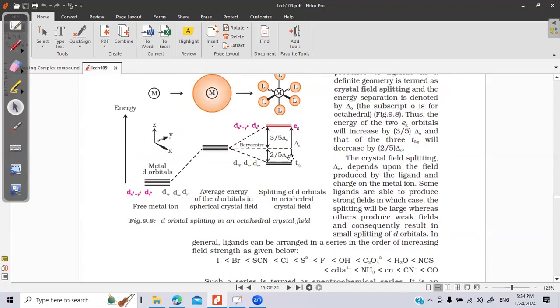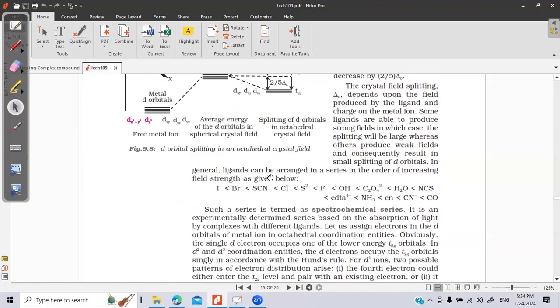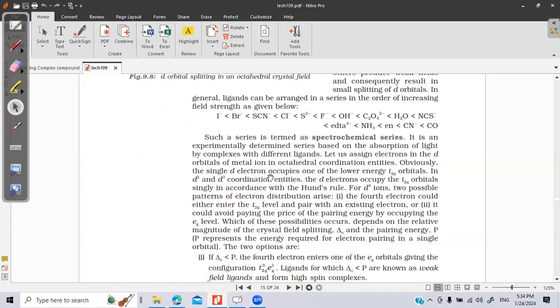The same diagram we have to draw in the exam to show the splitting of d orbitals. This splitting of d orbitals into t2g and eg sets is responsible for d to d transition. This is how the electron moves from one set of orbitals to the other set. So this d to d transition is responsible for the color of the complex compound.